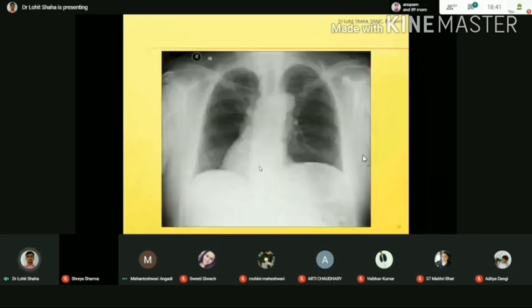Can anyone guess what it is? Dextrocardia. Very good. I have already told you, when you are reading an X-ray, you have to hold first right. On the right side, you are going to see that border. Usually we will get a border like this here. Instead of that, we see this, which is nothing but dextrocardia. During development, the heart tube has to fold properly. If it folds in an improper way, in the opposite direction, this is called dextrocardia.